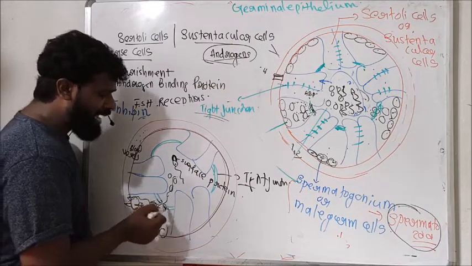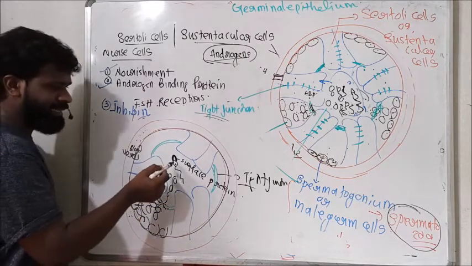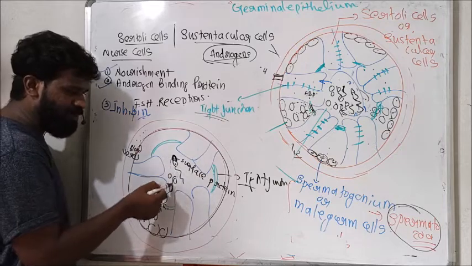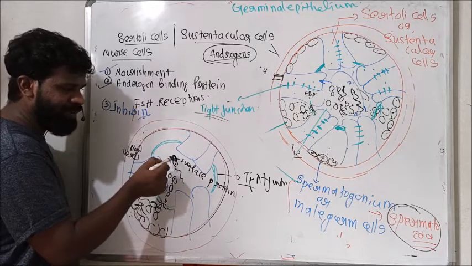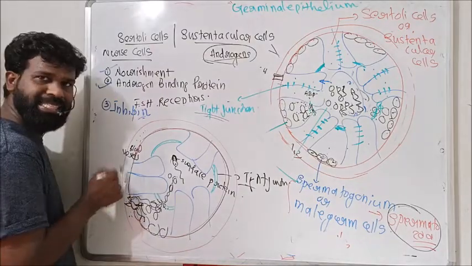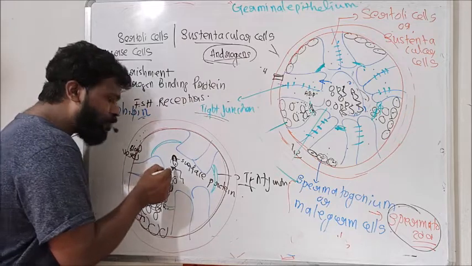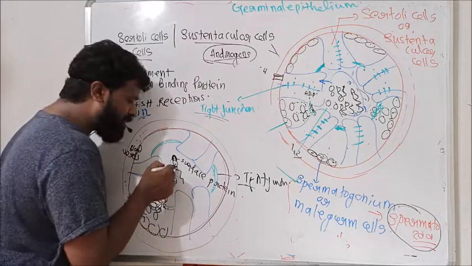So, if this tight junction remains open, there is a chance of exposure of the sperm as well as the surface protein of sperm to the blood of this seminiferous tubule.